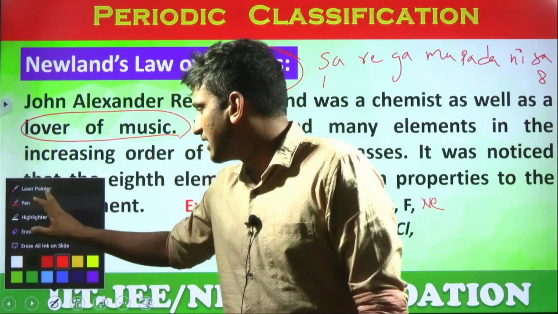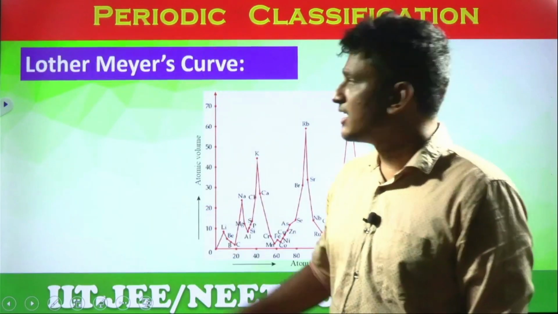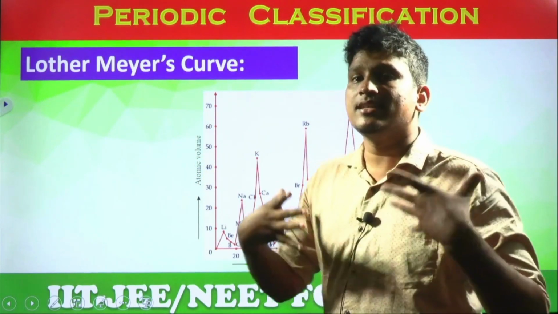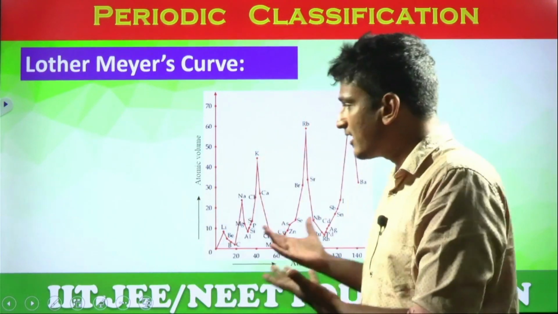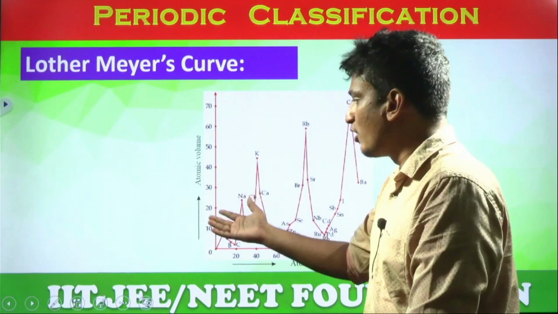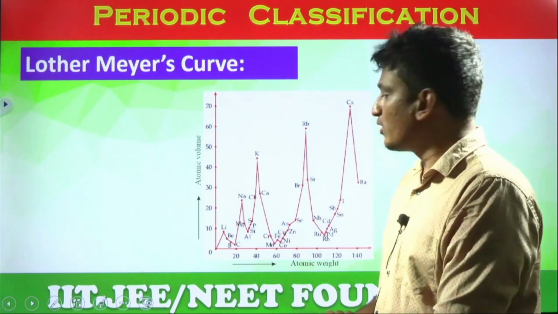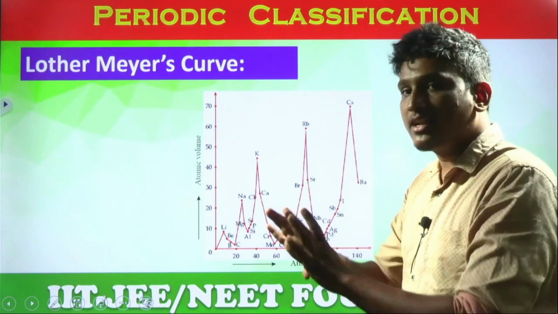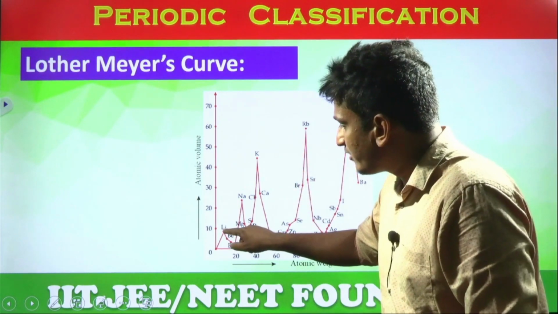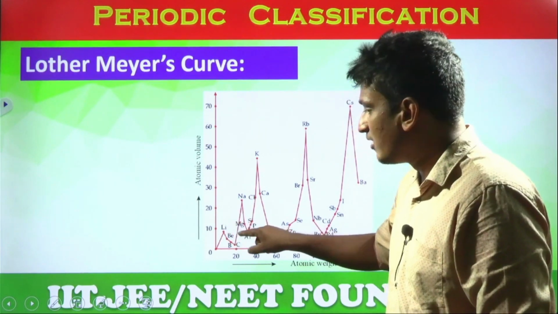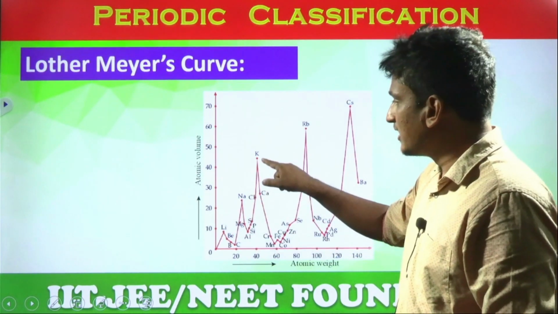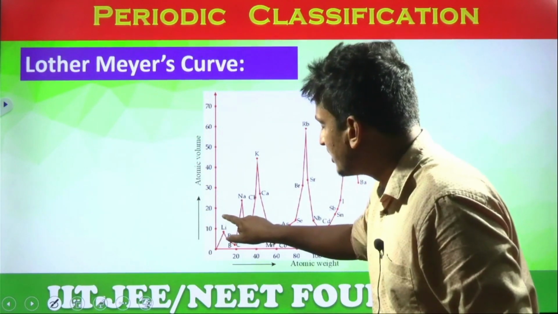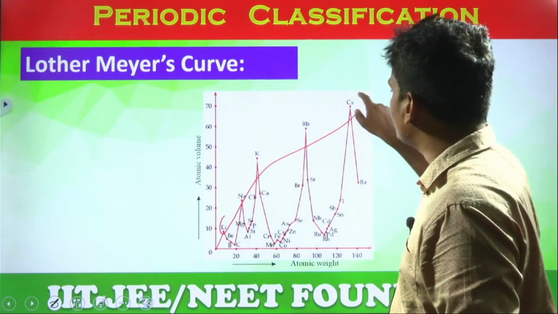So this is also one of the early attempts at classifying the elements, students. Next is given by Lothar Meyer. Lothar Meyer classified the elements by considering the elements' atomic volumes, and he plotted a graph of atomic volume against atomic weight. So he got a series of peaks. You can check these peaks on the screen, and he generalized the concept. The element on the first peak is lithium, on the second peak sodium, then potassium, rubidium, cesium. So what he said is the elements which are in the same position in the graph belong to one category.